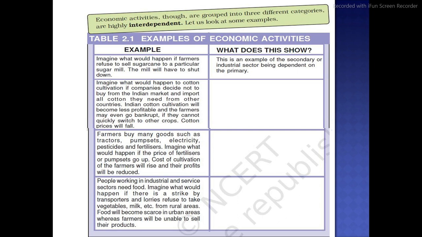In this activity, what you have to do is imagine what would happen if farmers refuse to sell sugarcane to a particular sugar mill. The mill will have to shut down. So the example is there, and what does this show? This is an example of the secondary or industrial sector being dependent on the primary. Clear? Like that, imagine what would happen to cotton cultivation if companies decide not to buy from the Indian market and import all the cotton they need from another country. Clear? Please do it and let me know.